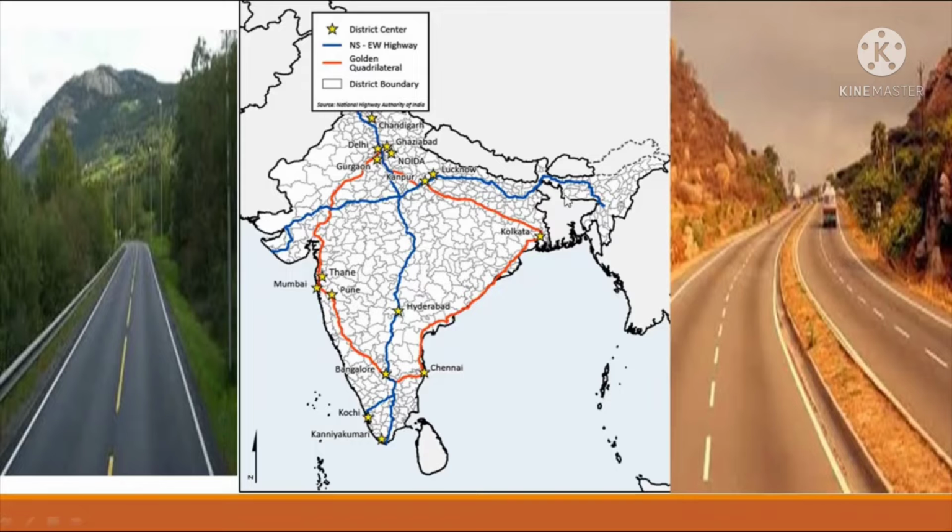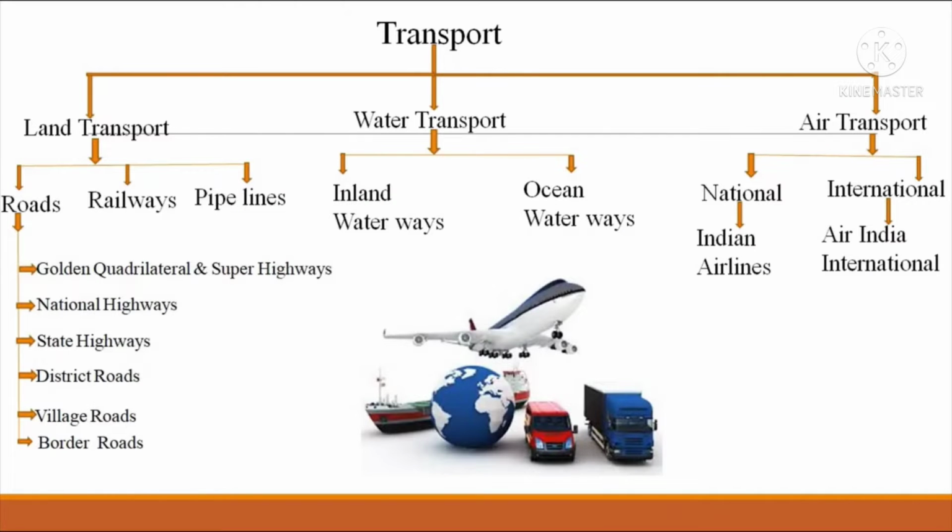And the east-west corridor, which runs from Silchar in Assam to Porbandar in Gujarat. These are super highways. They connect many important cities, industrial centers and ports. The construction and maintenance of these roads are under the control of the National Highway Authority of India, NHAI.